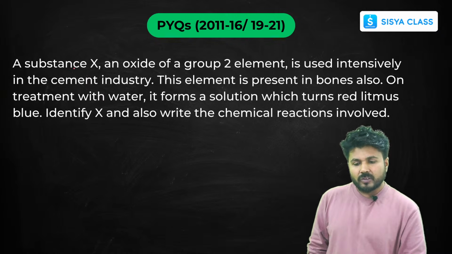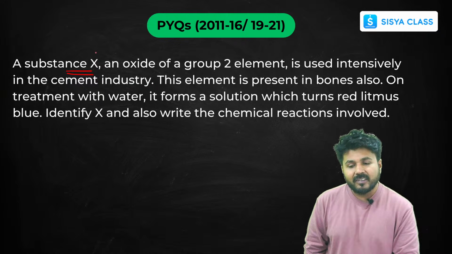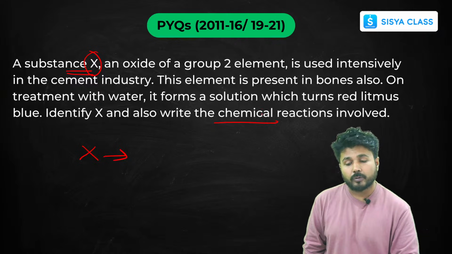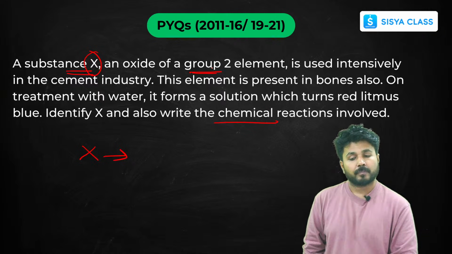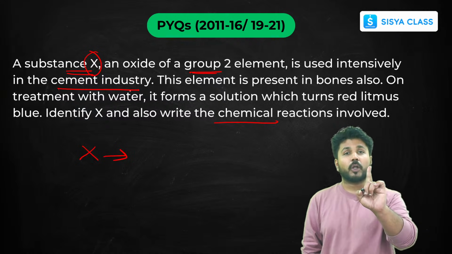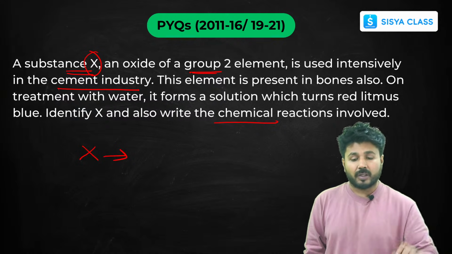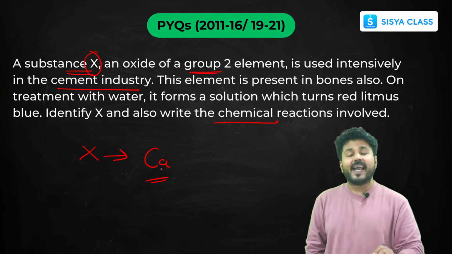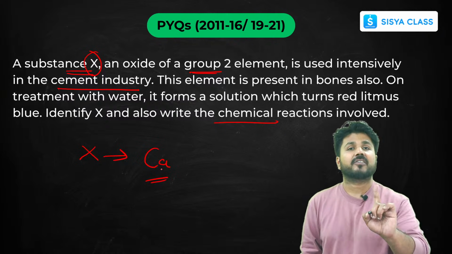Now some last few questions, few MCQs. Any substance X, we have to find X, and we have to write the chemical reaction also. Now it is of group 2 and it is used in cement industry. There is only one element in group 2 that is used in cement industry, that is calcium. So from here you can easily identify that the element we are talking about is calcium.